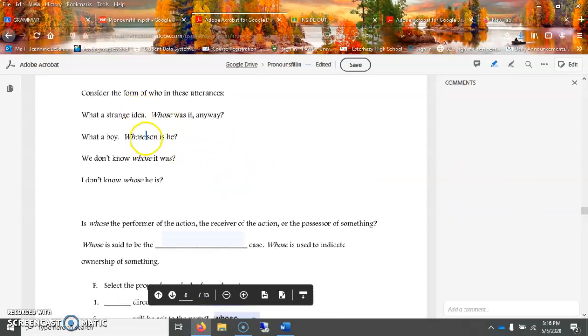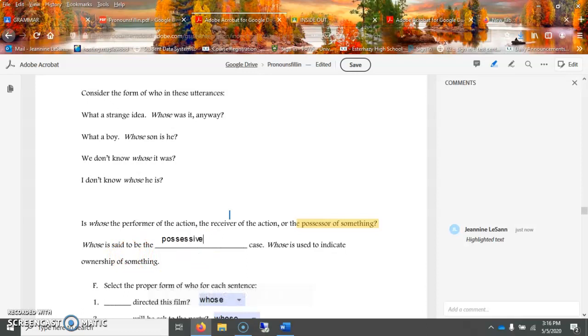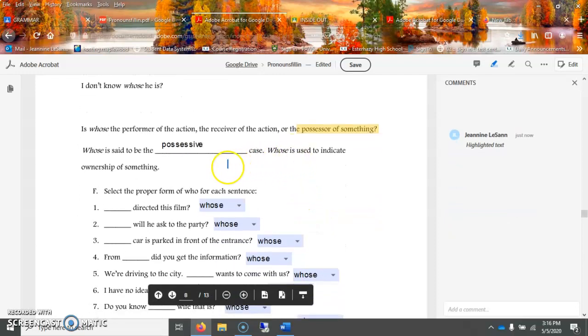Next, whose is a possessor of something. And this one is a possessive case. Okay? So whose is supposed to indicate ownership of something.